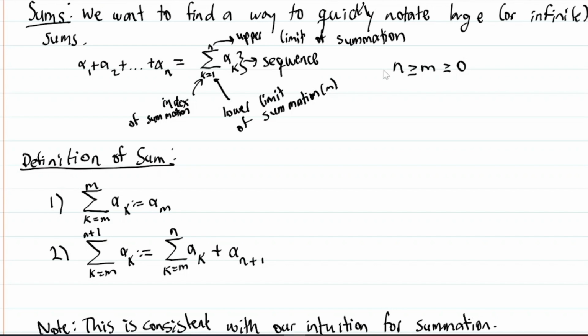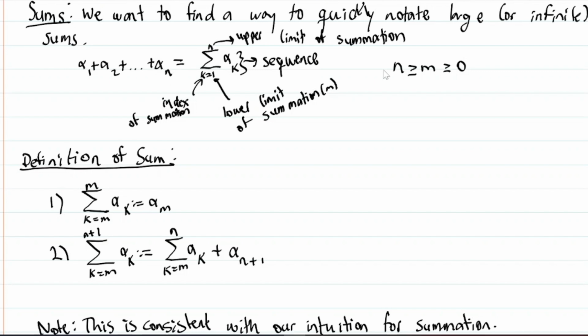So what we're going to note is a sub 1 plus a sub 2 plus dot dot dot plus a sub n is just equal to the following sum, okay? So we have a sigma, we have an index of summation, typically k, i, or j, right? We have a lower limit of summation, that's our original input, and then an upper limit of summation, which is up to here, right? So this is what this sum is, right?